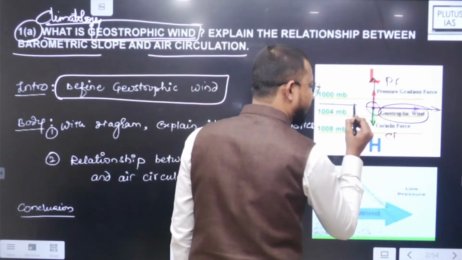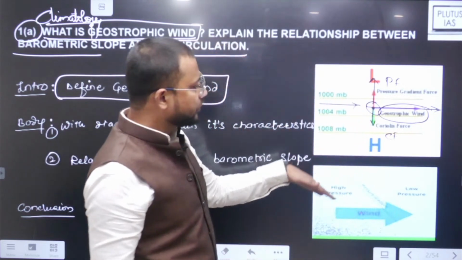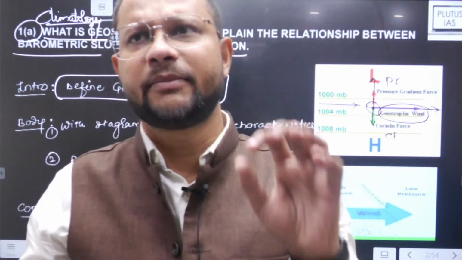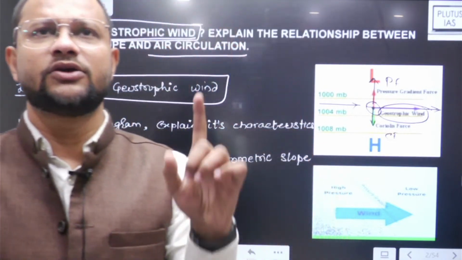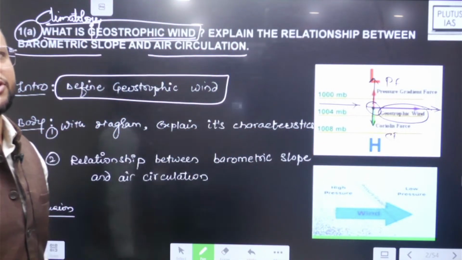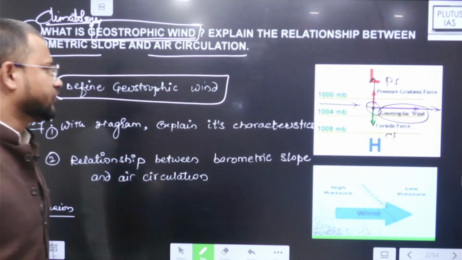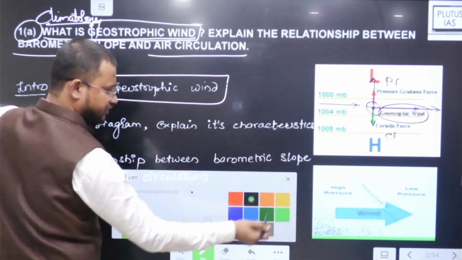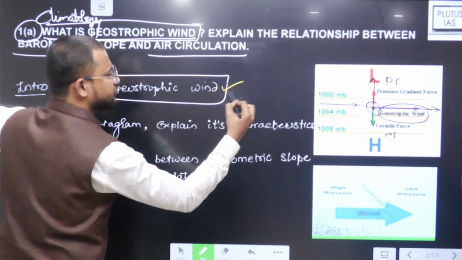Those blow parallel to isobars and that too in the upper atmosphere usually, right. तो lower surface पे भी हो सकता है, but yeah, mainly in the upper atmosphere you will find that explanation or that formation of wind. अब देखो definition तो clear हो गई है, right. Definition, yes, that is pretty much clear.